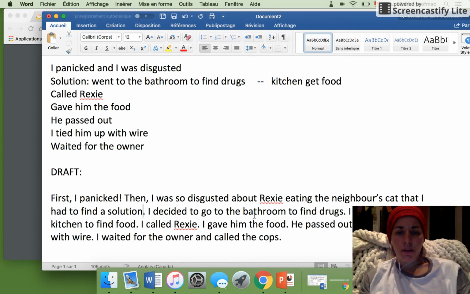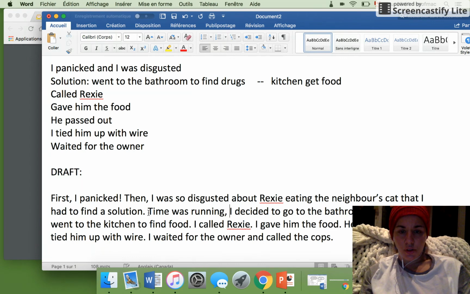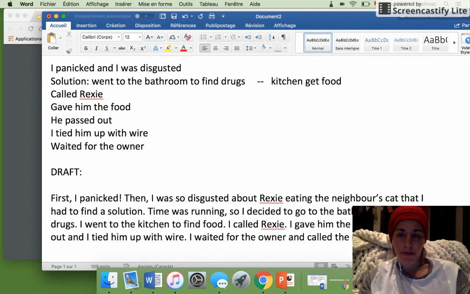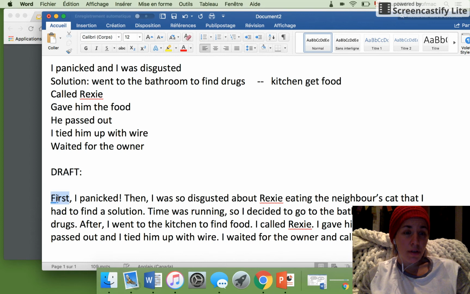I decided to go to the bathroom to find drugs. I could write maybe time was running. So I decided to go to the bathroom to find drugs. After, right, sequence words. So you know what you could do? I will highlight the sequence words so I will know if I have enough. So time's running, after. All right, I already have 4. After I went to the kitchen to find food, I called Rexy.